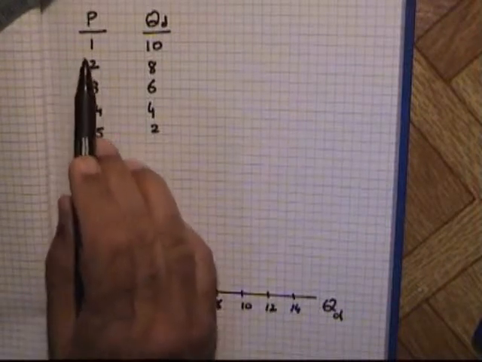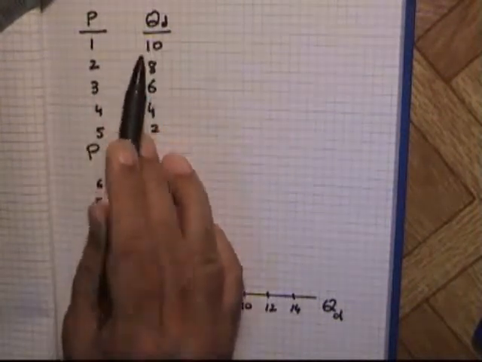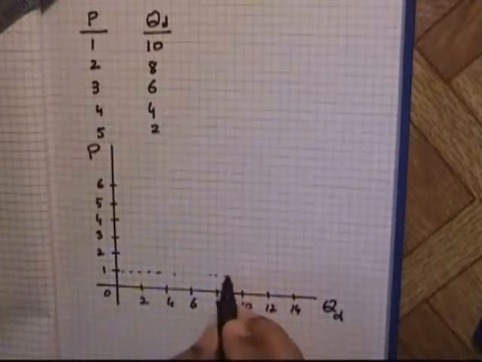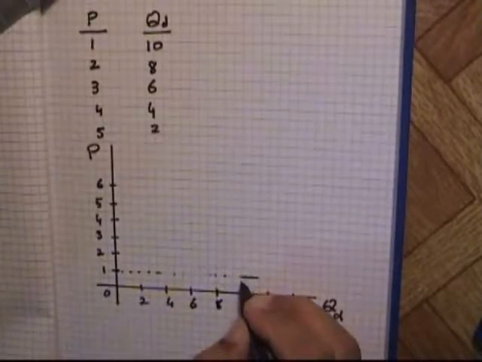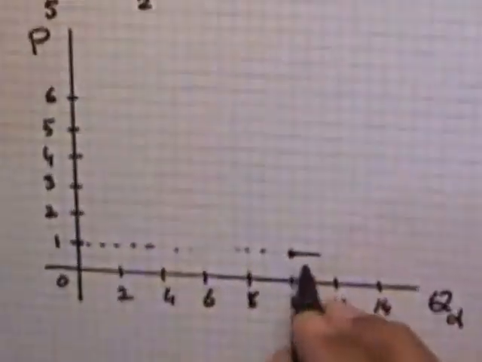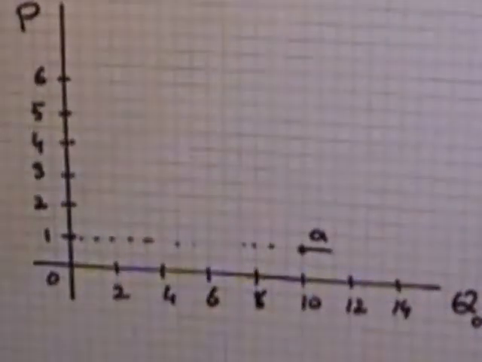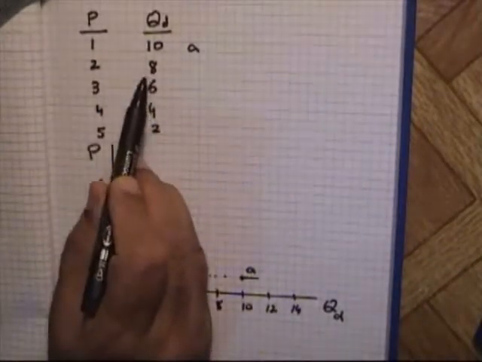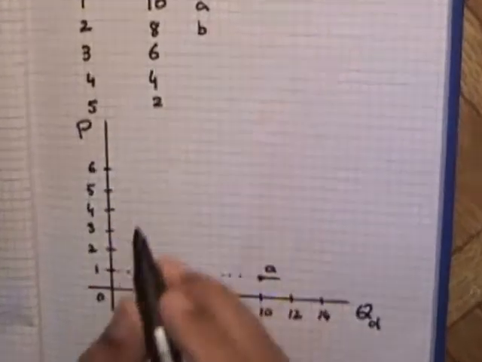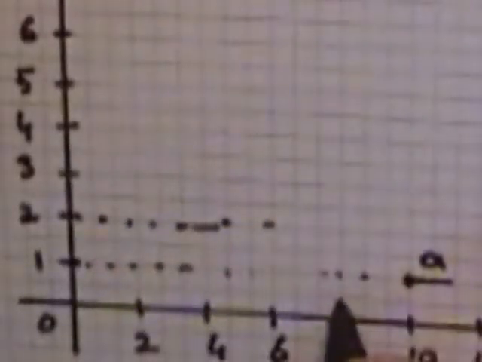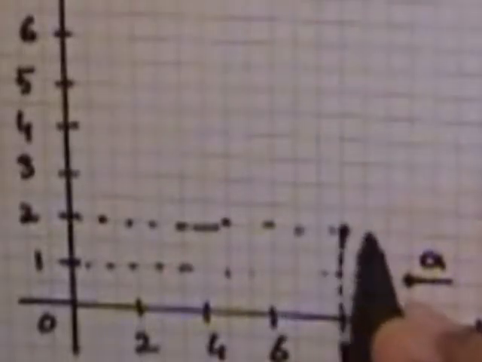Now in this table, when price is 1, quantity demanded is 10. So this is the line which shows price level equal to 1, and 10 is here, so this is the point. Let's suppose this is point A. So this is our point A on demand curve. When price is 2, quantity demanded is 8. Assume this is point B. So when price is 2, quantity demanded is 8. This is point B.